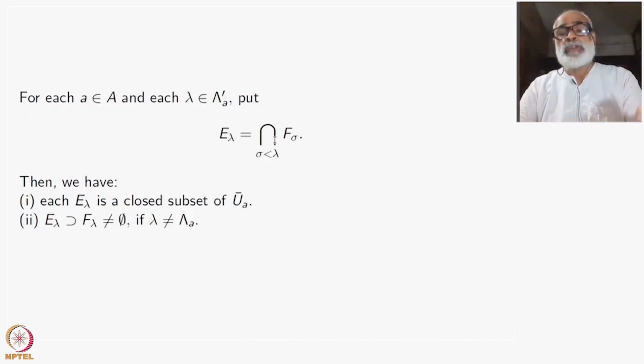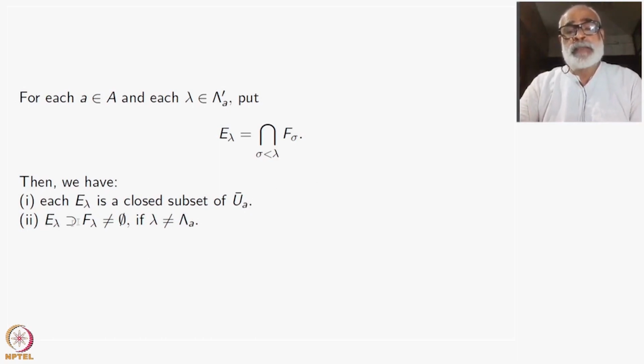In any case, first of all, since it is an intersection of closed subsets, each E lambda is a closed subset of U A bar. Remember, these are all subsets of U A bar.